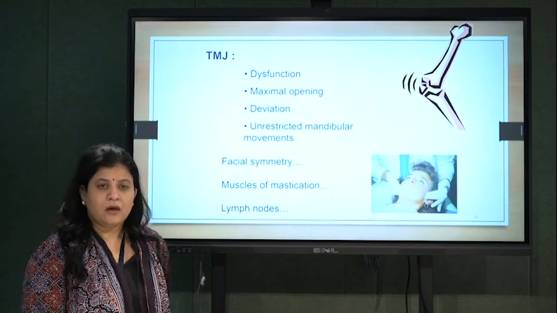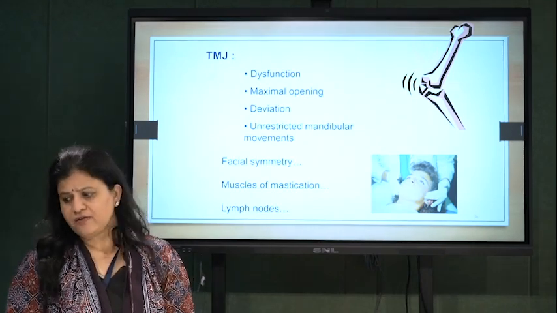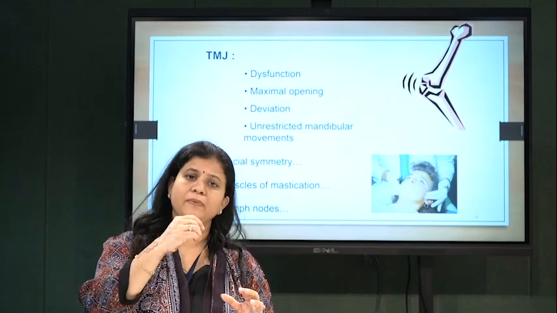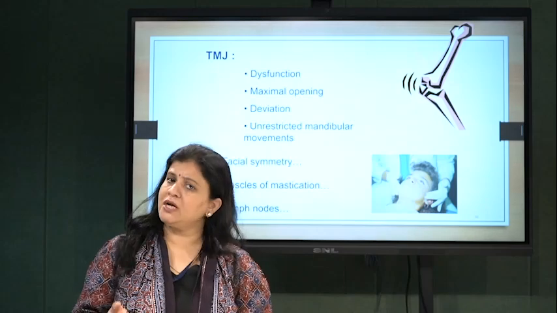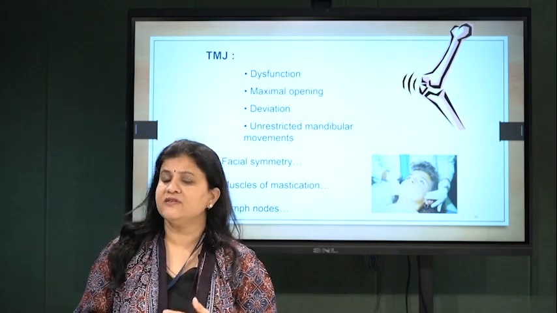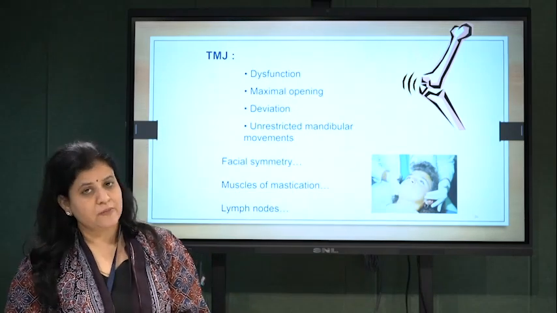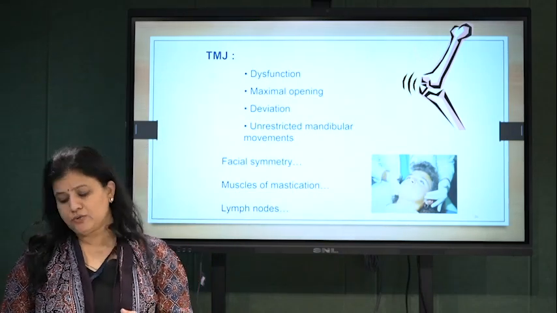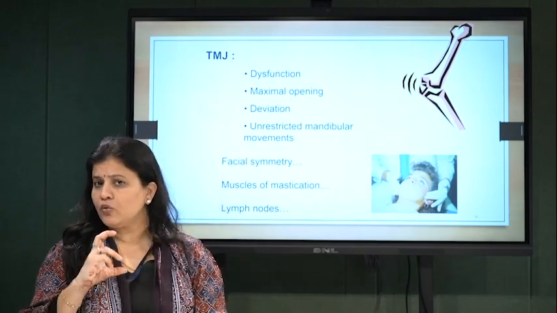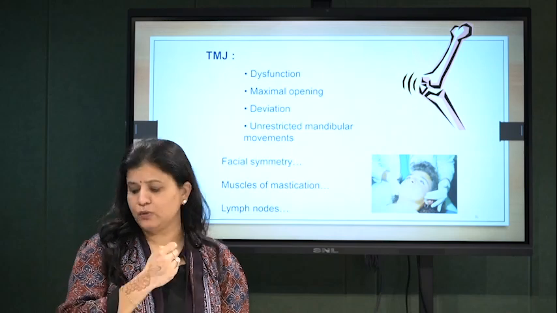TMJ movement. See, if things are fine, everything is fine, but mouth opening is less. How will you carry the implant placement procedure? First tell me. So posterior teeth are missing and mouth opening is not there. You need to rule out the reason, whether it is TMJ, whether it is SMF, whether it is anything else. You need to rule out that, and accordingly you need to treat that first. You need a good amount of mouth opening even to begin with the implant surgery.